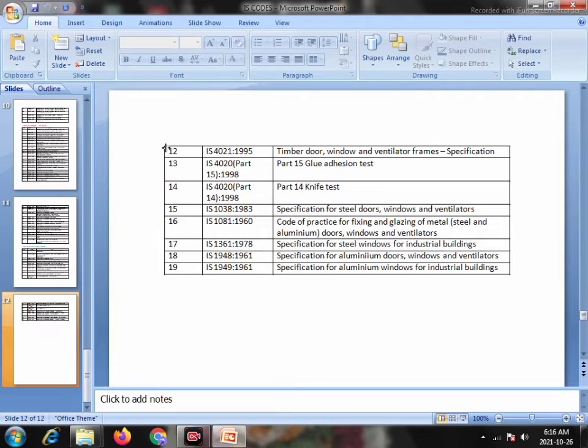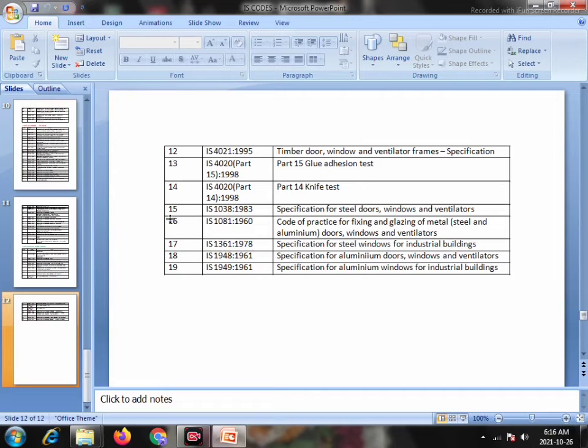Serial number 12. IS 4021 1995, timber door, window, ventilator frame specification. Serial number 13. IS 4020 part 15 1998, part 15 glue adhesion test. Serial number 14. IS 4020 part 14 1998, part 14 knife test.